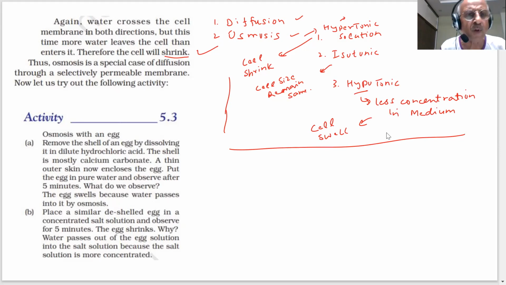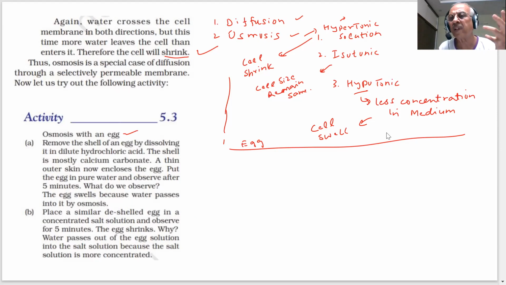Now we are going to do an activity as per the NCERT. He says we will also study osmosis with an egg. Egg, you know, egg. Remove the shell of an egg by dissolving it in dilute hydrochloric acid. The egg has a shell. If they put it in hydrochloric acid, the shell is removed.